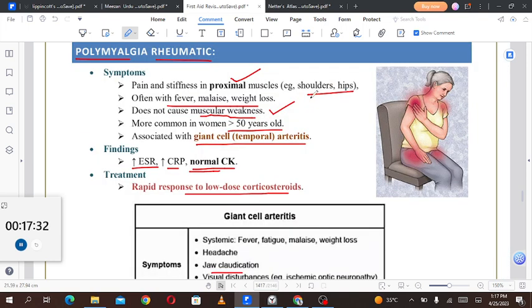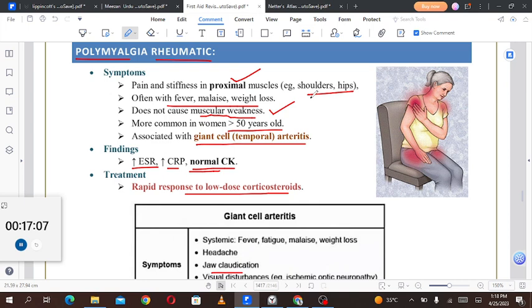But the point is that almost all of the autoimmune conditions have pretty much similar findings. Like all of them will be presenting with joint pain, all of them will have elevated CRP. Fibromyalgia does not have that, but most of them have elevated CRP as well. Some kind of antibody is also present in them, and women are most commonly involved, and women of more than 50 years are commonly involved. So this is the basic blueprint of all the autoimmune conditions, whatever may be. And then we have to go for the particular findings.